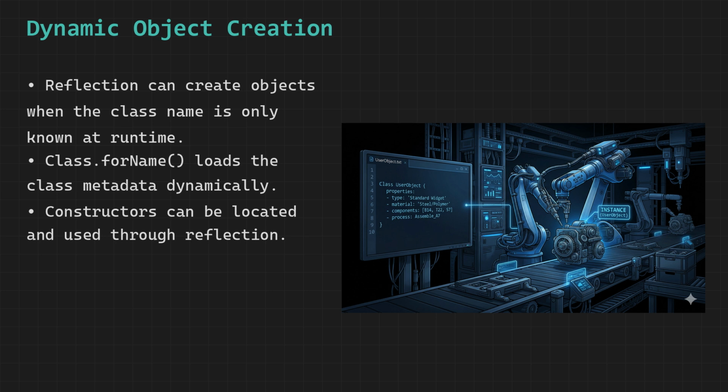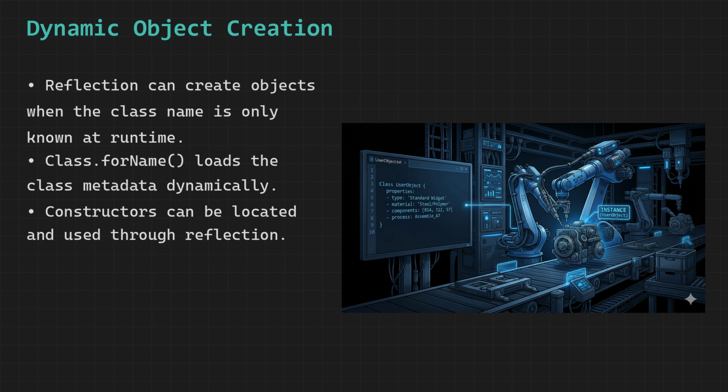This is where reflection comes into play as a powerful mechanism that enables dynamic object creation, allowing a program to discover and use classes at runtime rather than being restricted to what was fixed during compilation. And instead of hardcoding the class name, we can treat it like data such as a string and then use that string to locate the class blueprint, inspect its structure, find its constructors, and finally create an instance of it dynamically.